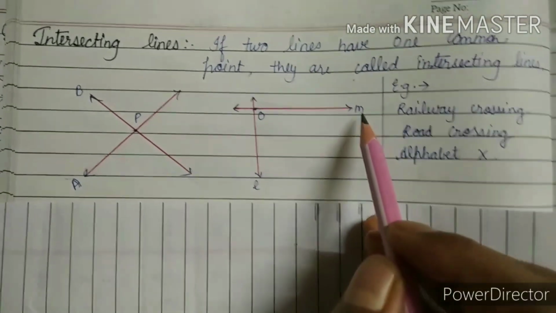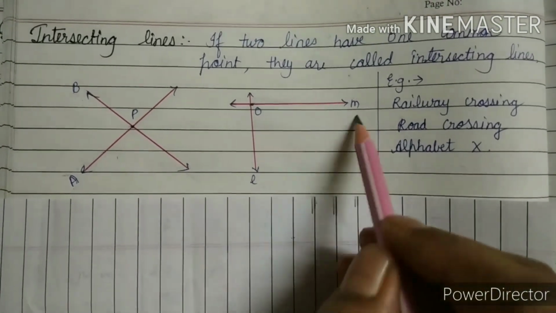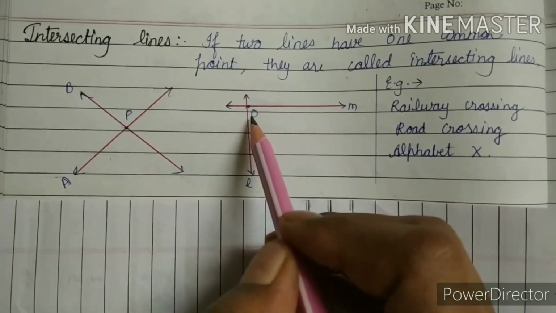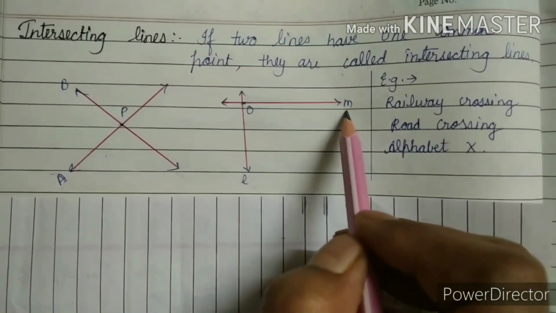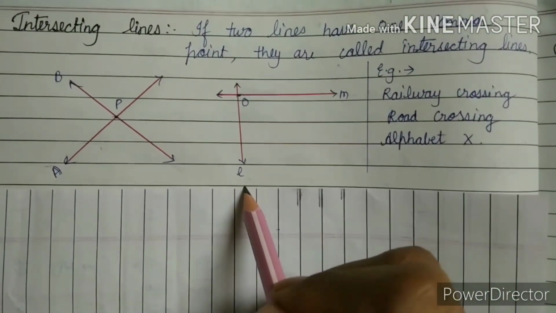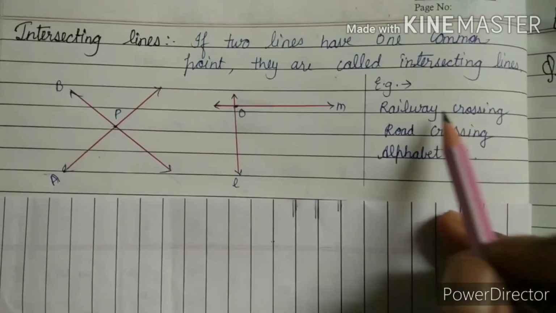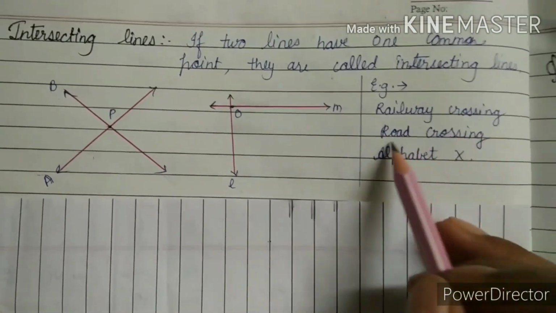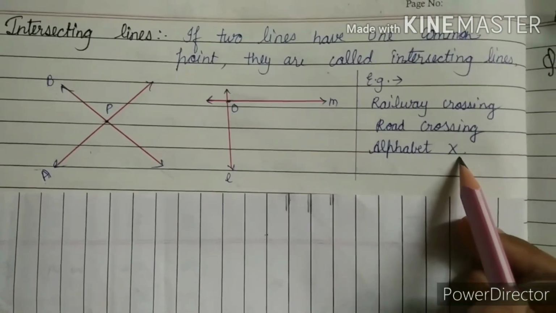The next example is line M and L. They have a common point where they are intersecting, which is O. So M and L are intersecting lines. In real life, examples are railway crossing, road crossing, alphabet X.